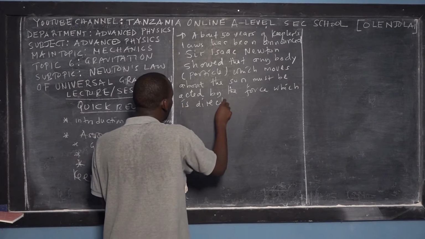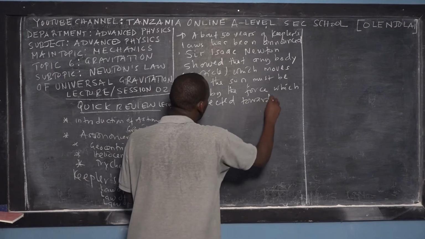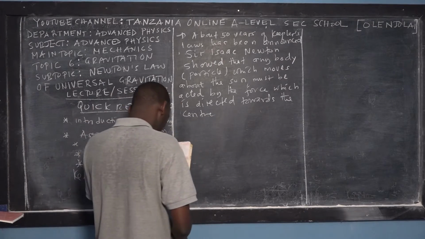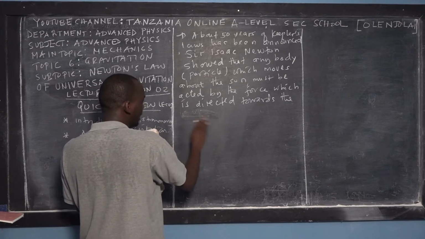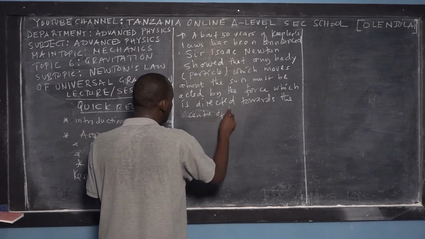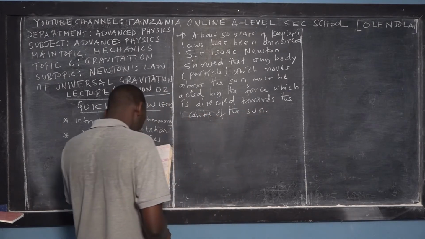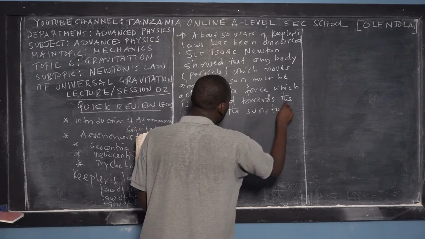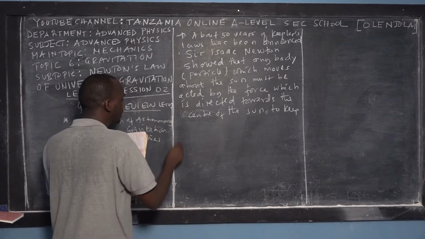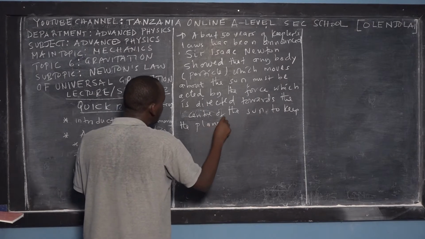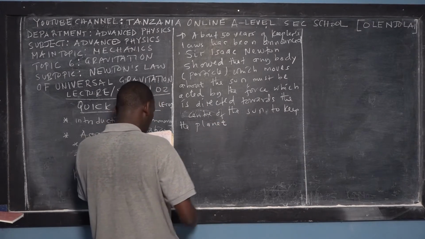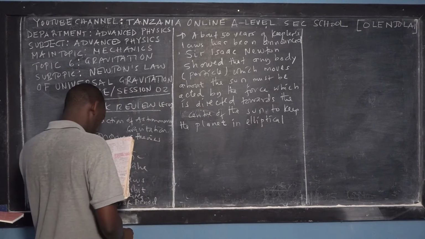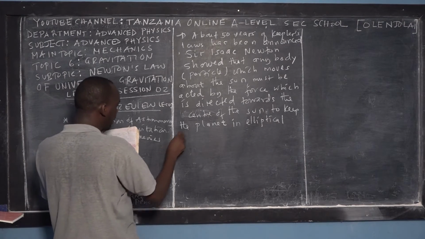This is Newton's observation: the force is directed towards the center of the sun, and the objective of this force is to keep the planets in elliptical or circular motion.